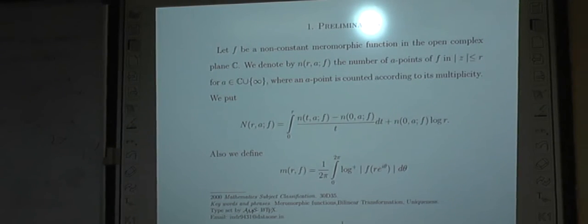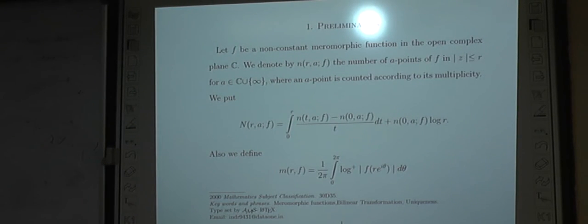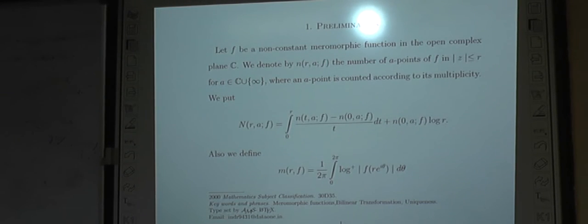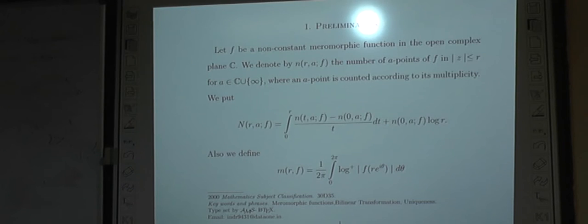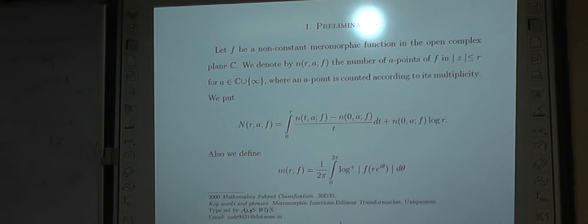That means if an a point is a double a point, then we count that point 2 times, and similarly 3 times, 4 times, etc., according to its multiplicity. And we denote that integer by small n(r, 1/(f-a)). And then we define capital N in terms of that integral.